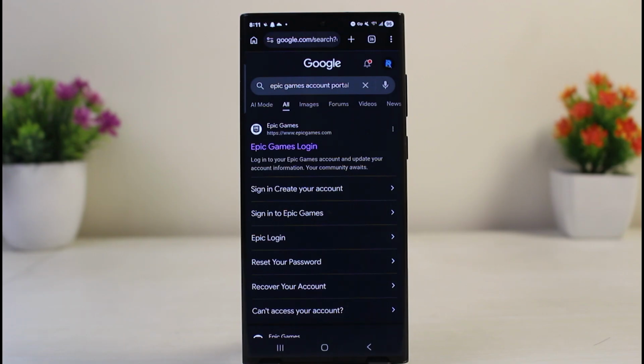Then check your email for a 6-digit security code sent by Epic Games, and then enter the security code on the web page and tap continue or confirm deletion request. Then select a reason for leaving from the drop down menu, then tap continue to finalize it.